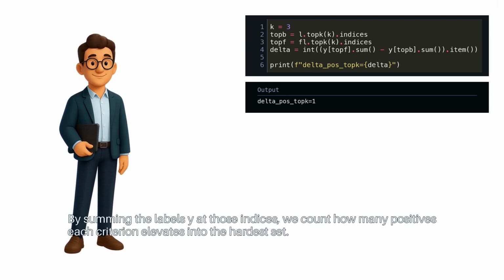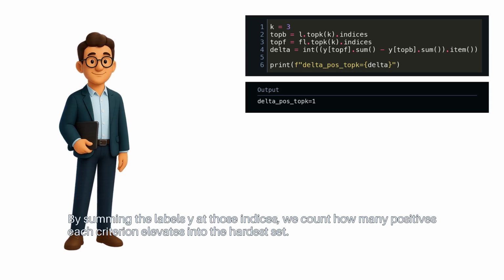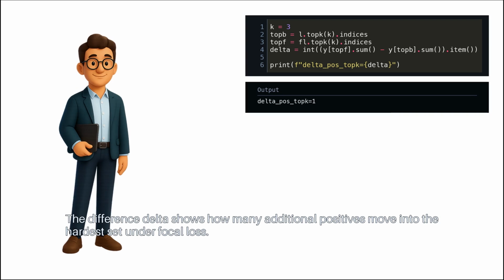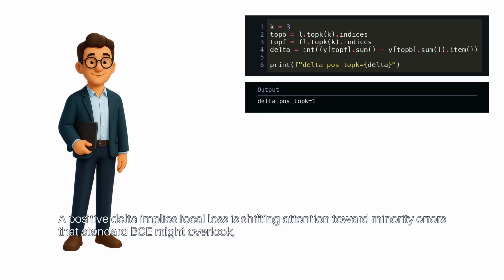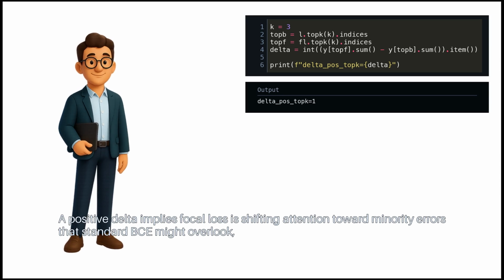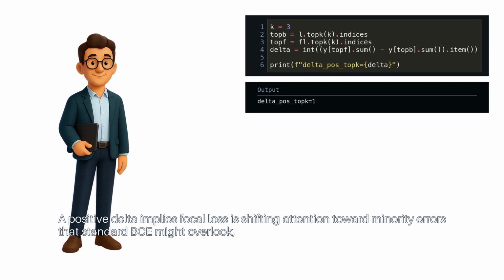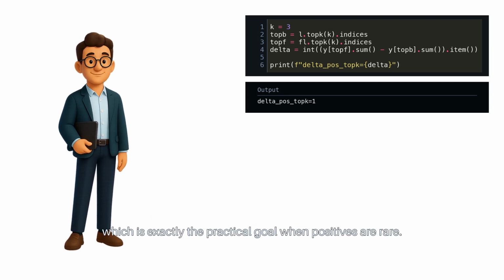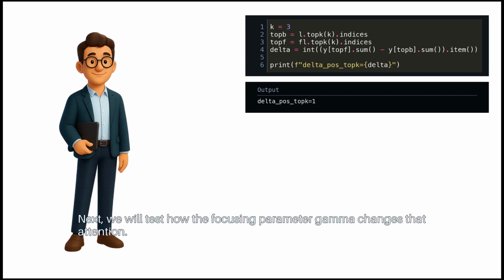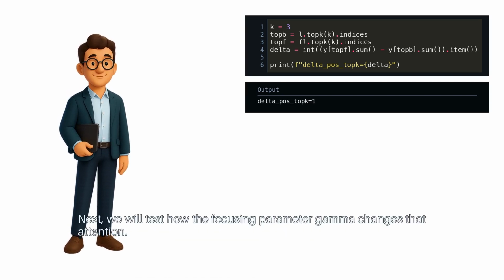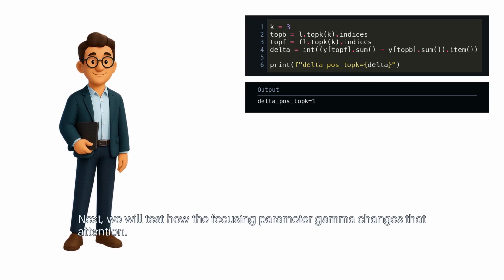By summing the labels Y at those indices, we count how many positives each criterion elevates into the hardest set. The difference delta shows how many additional positives move into the hardest set under focal loss. A positive delta implies focal loss is shifting attention toward minority errors that standard BCE might overlook, which is exactly the practical goal when positives are rare. Next, we will test how the focusing parameter gamma changes that attention.